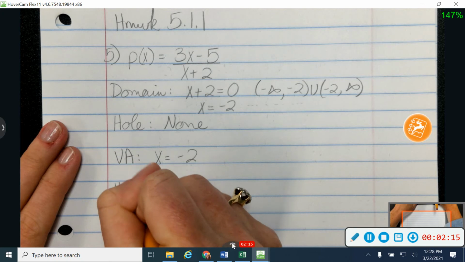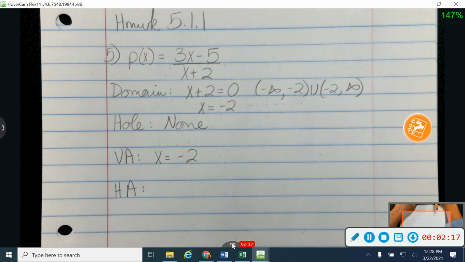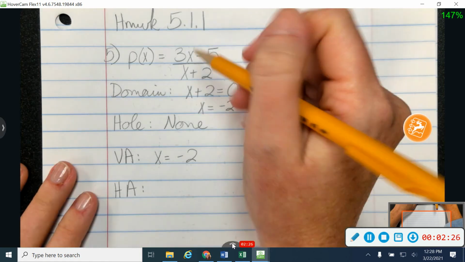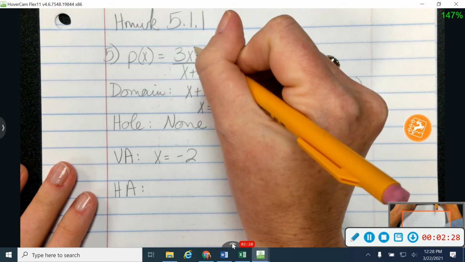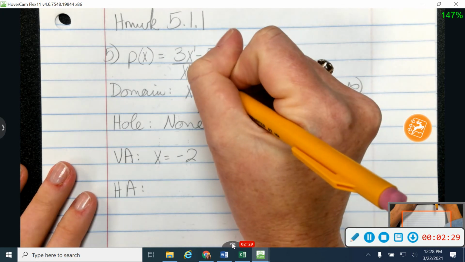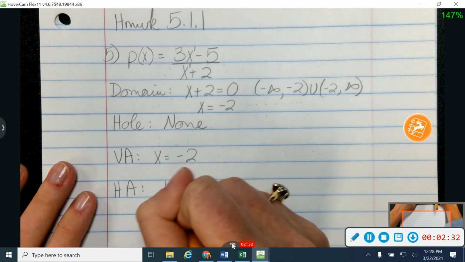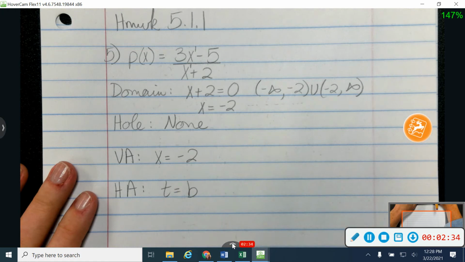Okay, also in our little cheat sheet, I talk about how to find horizontal and slant asymptotes, and we'll just consider all of those horizontal asymptotes. A horizontal asymptote happens if the degree of the top, which is 1 here, and the degree of the bottom, which is also 1, are equal.